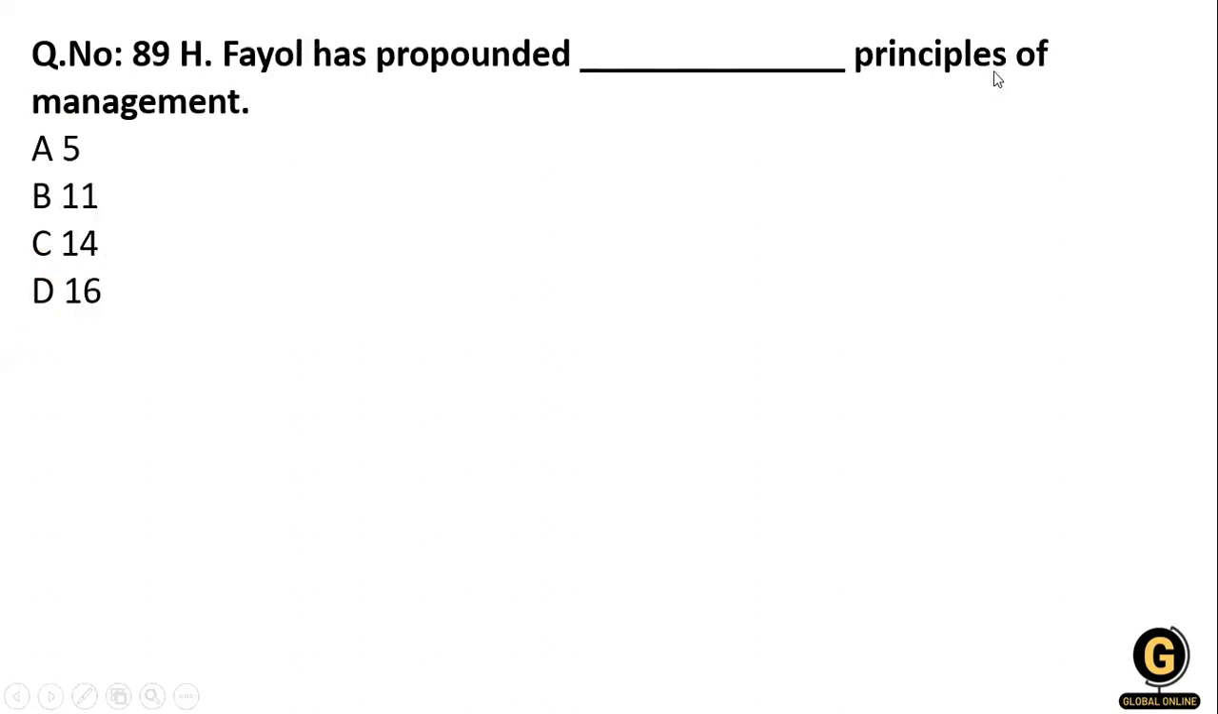Yes, that's why. Then the next question: Fayol propounded dash principles of management. You know that Fayol propounded 14 principles of management. So option C is right over here.